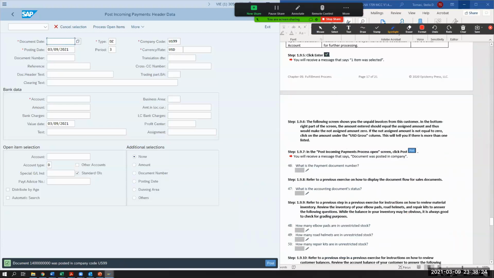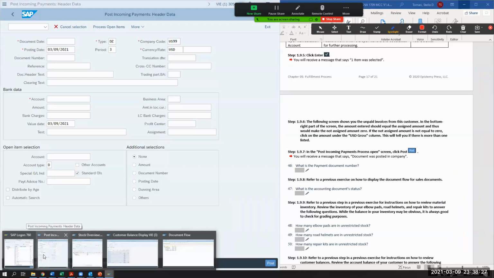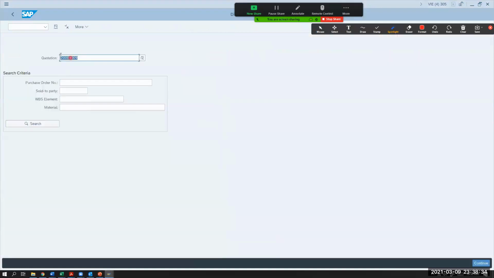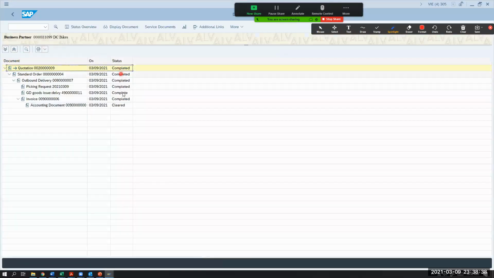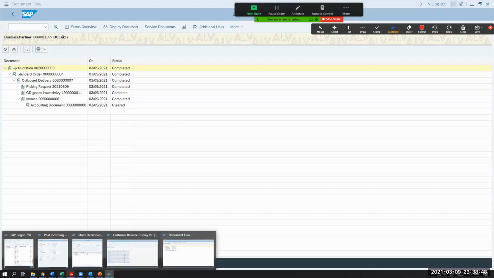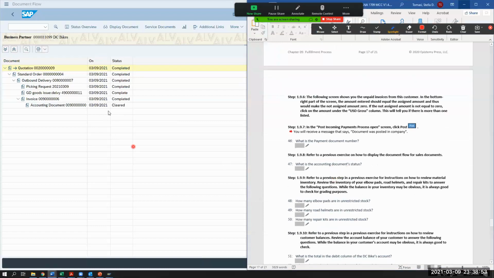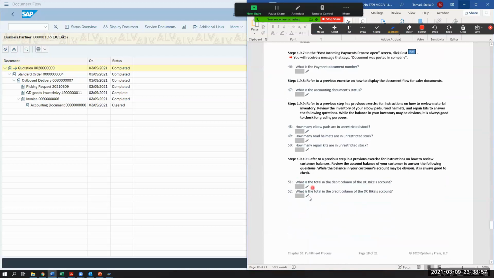So now I'm going to go back to the display document flow, which was VA 32 or 23, sorry. And so we're here, and then I'm going to do a display document, and everything now is completed, and my account document is now cleared. Okay, so now you can answer the rest of those questions here. What's the accounting document status? Cleared. And then how many elbow pads are unrestricted and what's going on for the accounting.